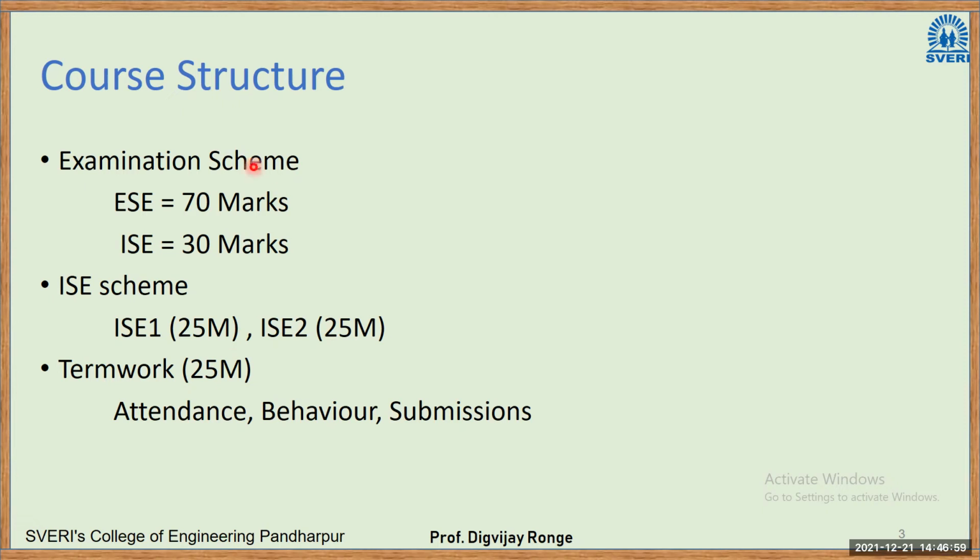So again, this is related to the examination structure. Your online examination, if it occurs, in that case, this will be converted into 50 marks. So after that, you will get marks. But the general structure here is external 70, internal 30 marks for Applied Thermodynamics. Again, some marks will be given for your attendance, obviously, then your general behavior and your submission. If you do the submissions on time, if your attendance is good, behavior is good, you'll get the maximum internal marks. Right?